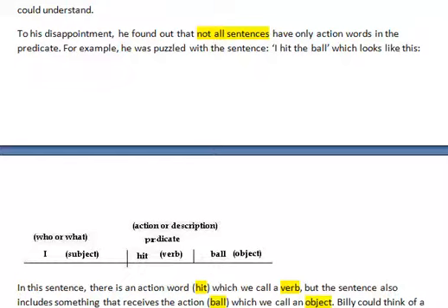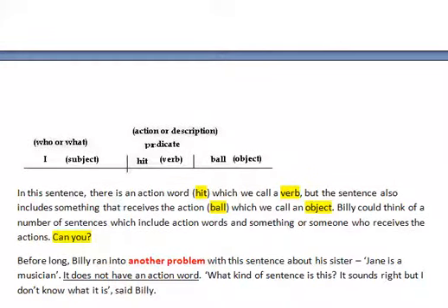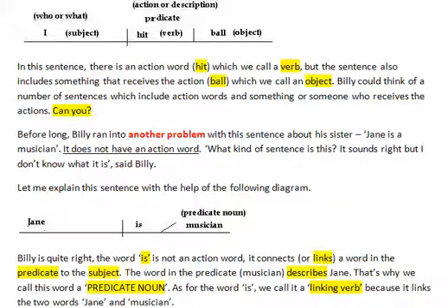To his disappointment, he found out that not all sentences have only action words in the predicate. For example, he was puzzled with the sentence, "I hit the ball," which looked like this. I, subject, hit, verb, ball, object. In this sentence, there is an action word, hit, which we call a verb. But the sentence also includes something that receives the action, ball, which we call an object. Billy could think of a number of sentences which include action words and something or someone who receives the action. Can you?